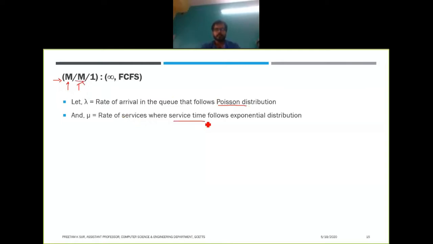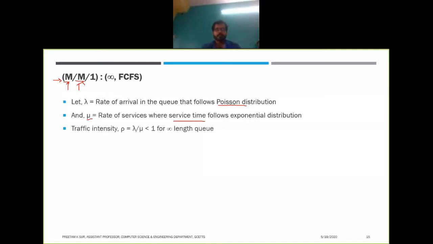Okay, so this is your rate of arrival, this is your service time. Service time follows the exponential distribution, so it means that the number of services occurring follows the Poisson distribution. We'll work with this rate mu. This is your rate of arrival lambda for this Poisson distribution, and we'll have the rate of service as mu. Both are basically the same for two different aspects. One is for arrival, another is for departure.